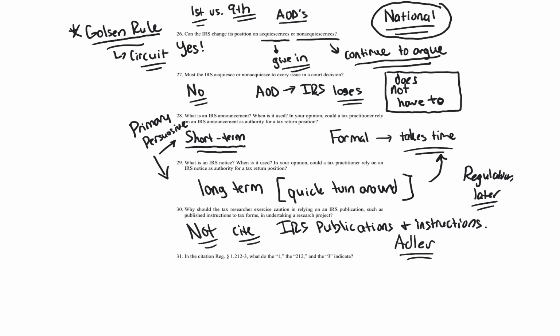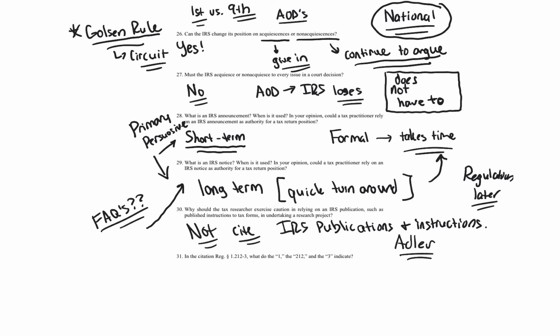Now, this actually poses an interesting question. What about FAQs? Because the IRS a lot of times will issue FAQs as an informal process, and there's been some arguments that FAQs should be more similar to IRS publications or instructions. They should be more similar to notices and announcements. I think they're closer to announcements and IRS notices, but there could be times in the future that courts might say, well, you can't rely on the FAQs because, similar to the instructions or publications, they're just informal, extremely informal.